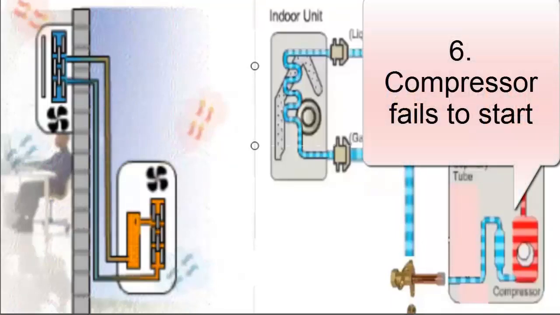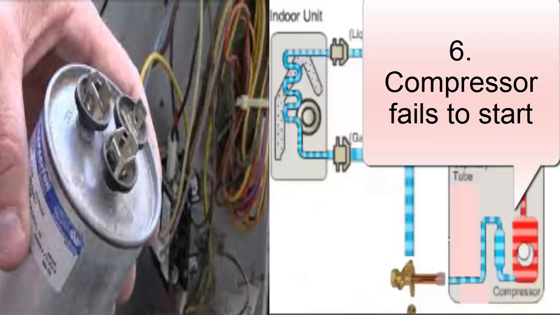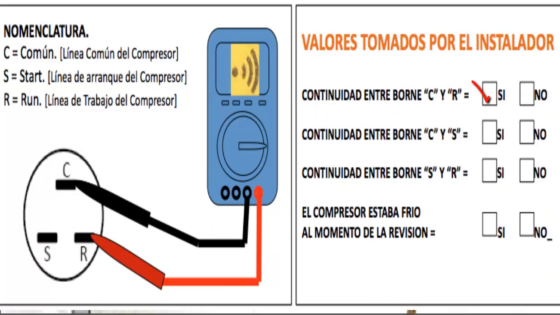6. Compressor fails to start. A. Check power cables and, if necessary, replace the compressor's starting capacitor. B. Presence of an open compressor coil. You can measure the electrical resistance of the motor coils through the power pins, and it should never show infinite electrical resistance.